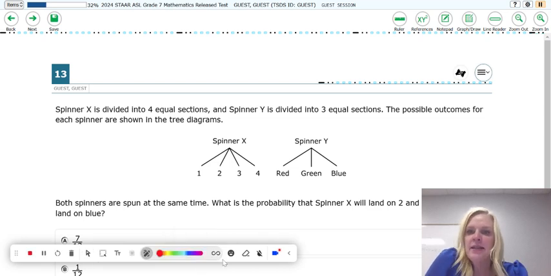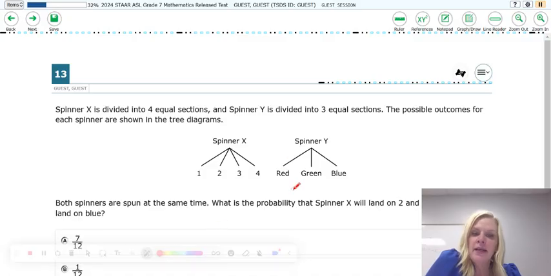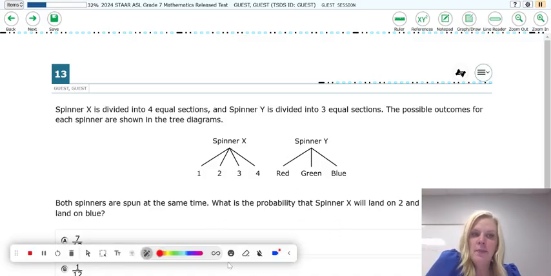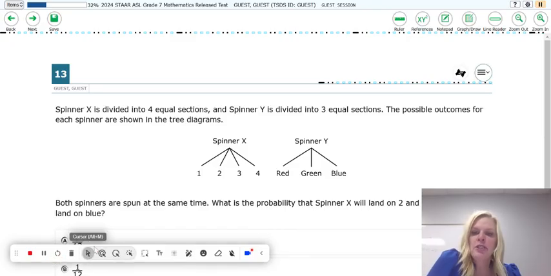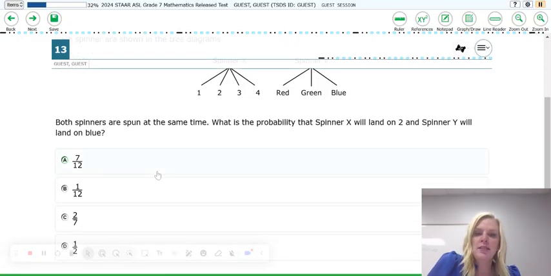Spinner X is divided into 4 equal sections, and spinner Y is divided into 3 equal sections. The possible outcomes for each spinner are shown in the tree diagrams. Both spinners are spun at the same time. What is the probability that spinner X will land on 2 and spinner Y will land on blue?